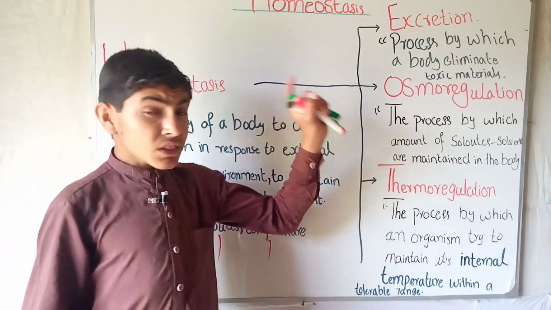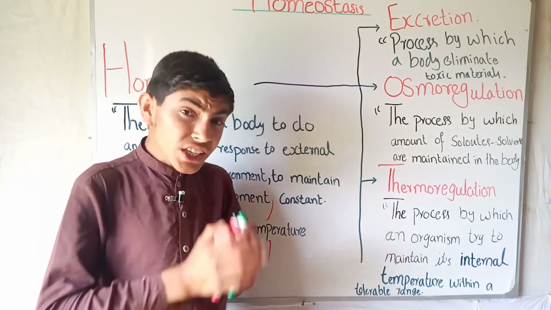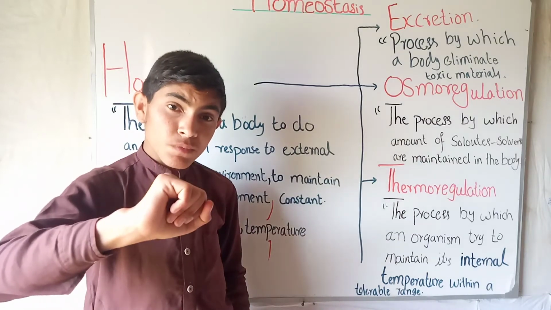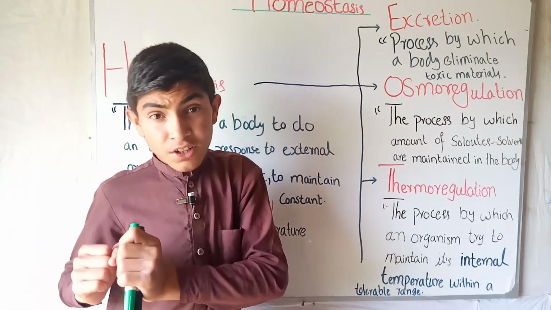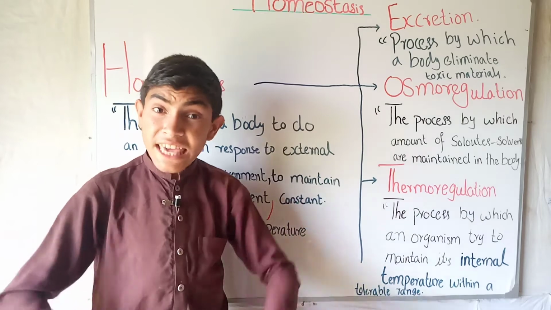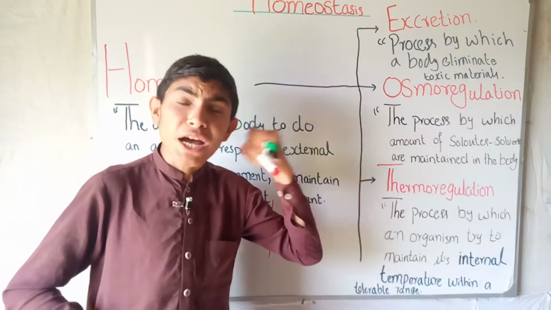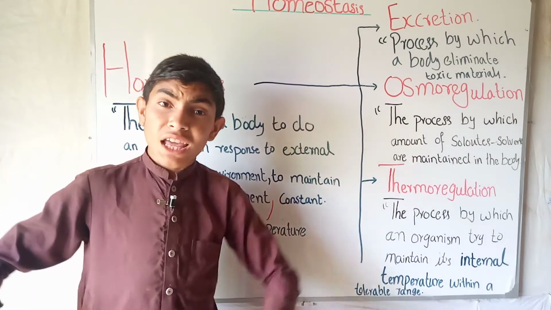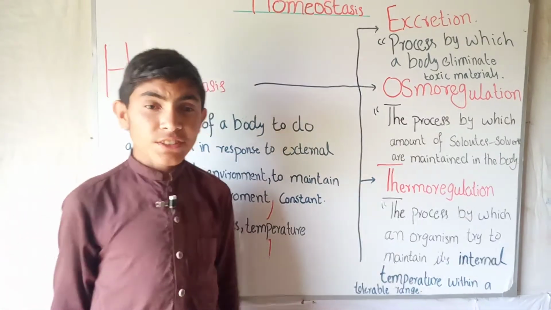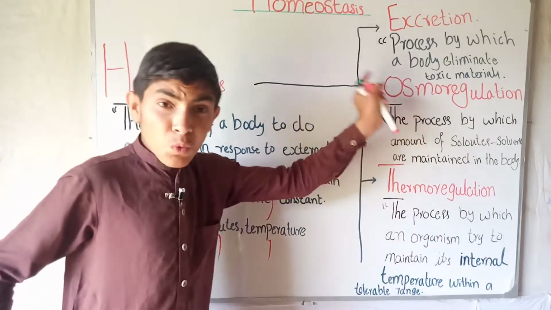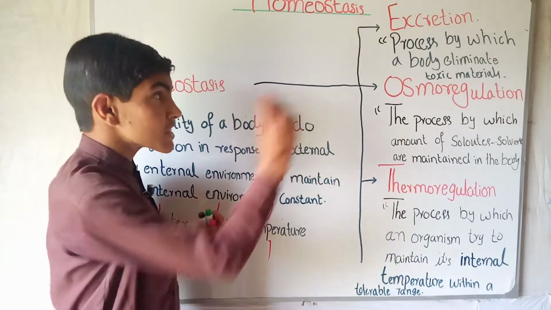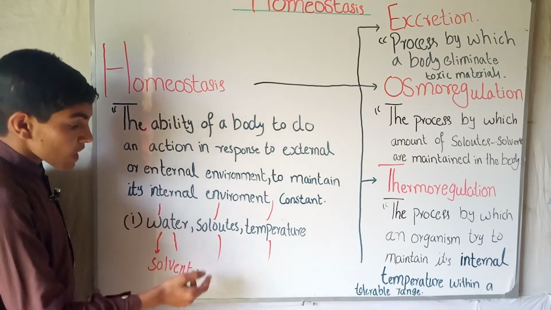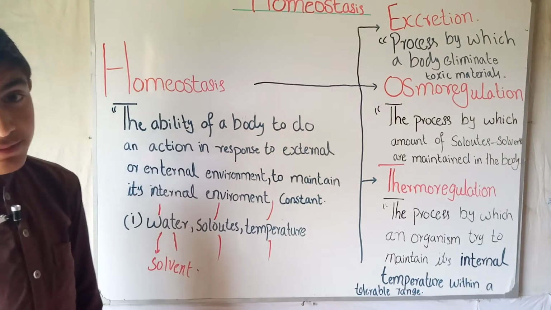So these toxic materials are then excreted out from our body through a system which we call the excretory system. The process we call excretion. So excretion is a process by which our body removes all the toxic material to the outside. Okay. This is used for both water and also solutes.